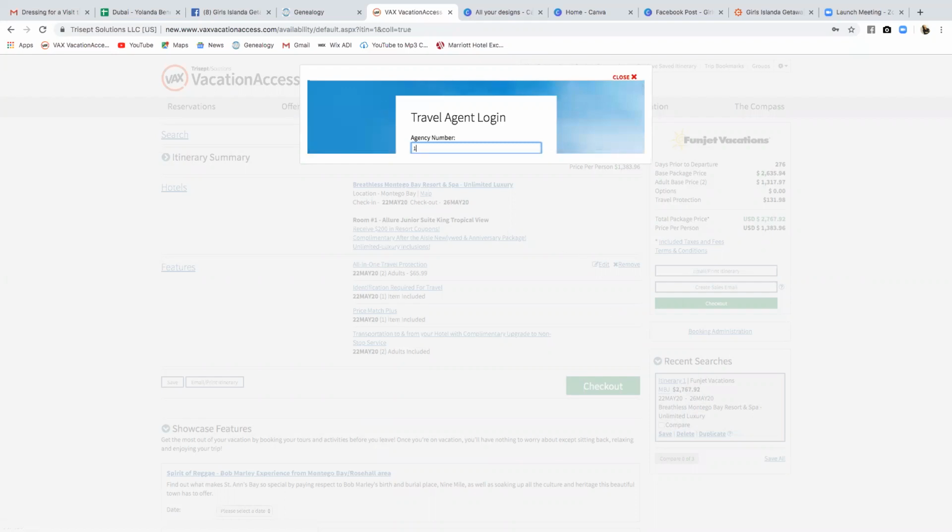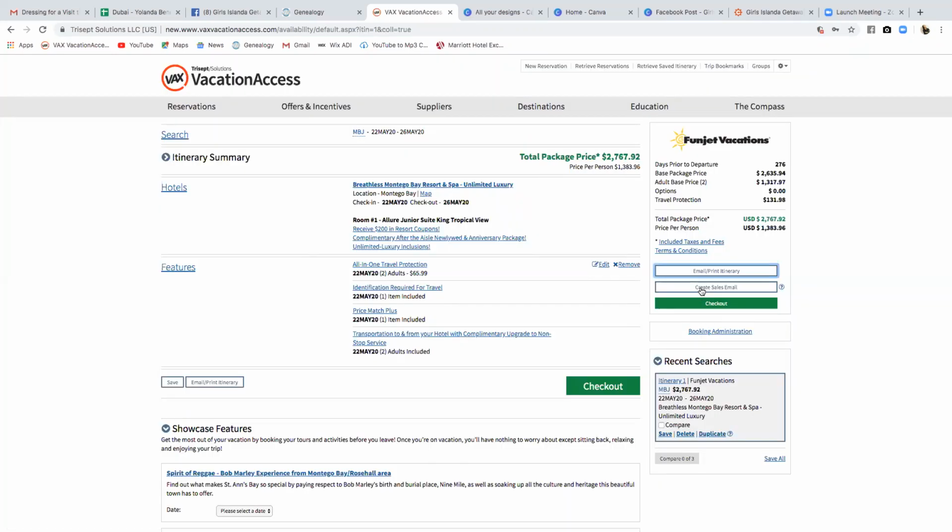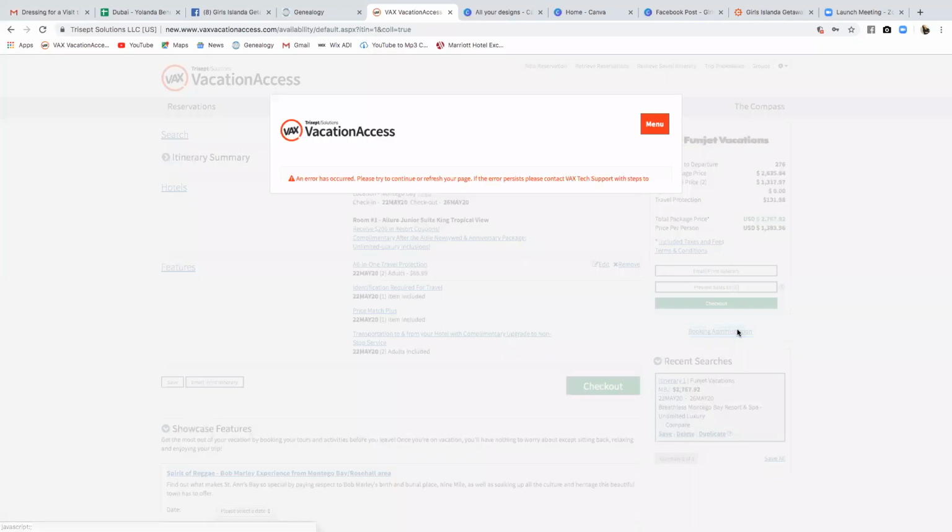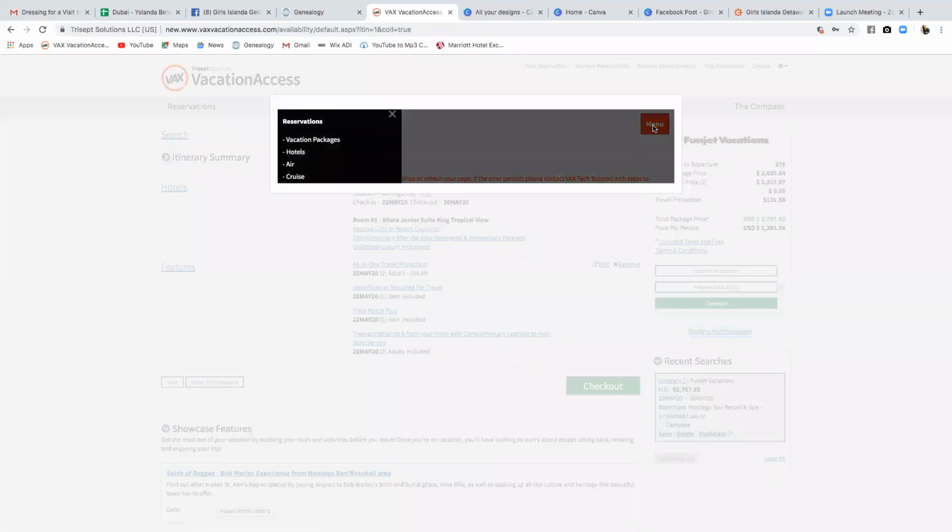So when I go and look at the deposit, I clicked email, print itinerary. Okay, it's making me sign in again because I've been off this all day and I'm just logging back in. So let's see what it does, because I may have to just log back in, guys. It's acting kind of funky right now, but this is what comes up. And I know when I checked the commission on it, the commission was almost $400.